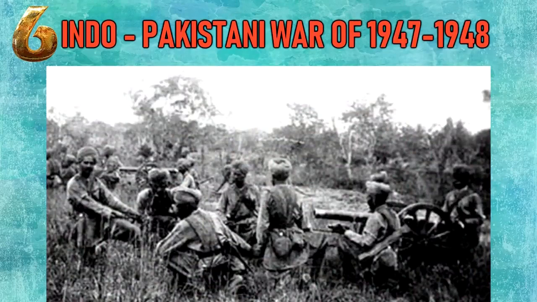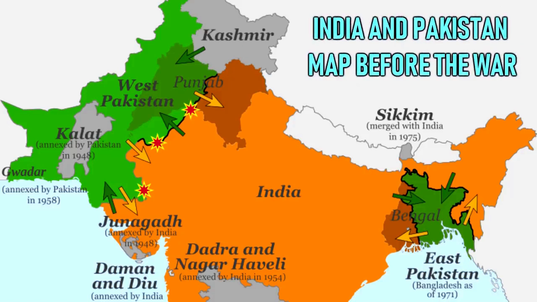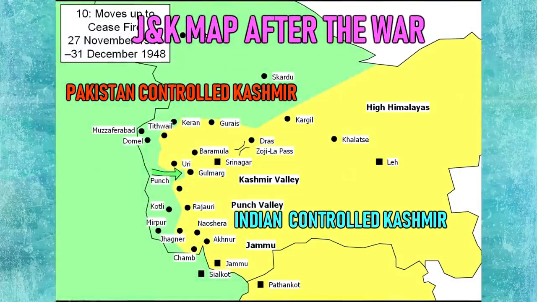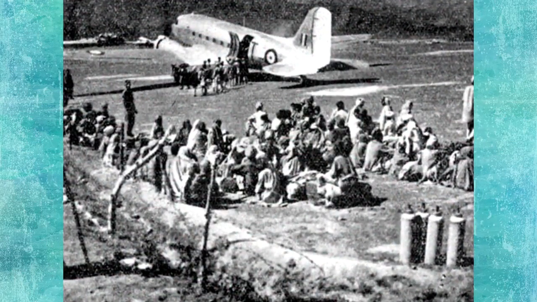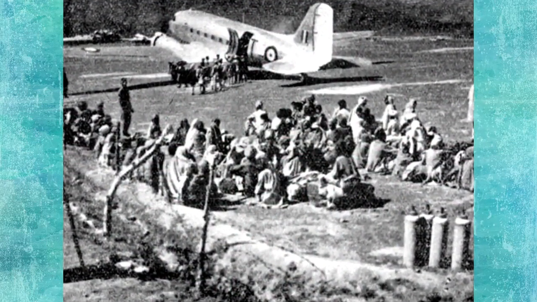Indo-Pakistani War of 1947 to 1948. The Indo-Pakistani War was fought between India and Pakistan over the princely state of Jammu and Kashmir from 1947 to 1948. The result of the war was inconclusive. However, most neutral assessments agree that India was the victor of the war, as it was able to successfully defend about two-thirds of the Kashmir, including Kashmir Valley, Jammu, and Ladakh. The inconclusive result of the war still affects the geopolitics of both countries.